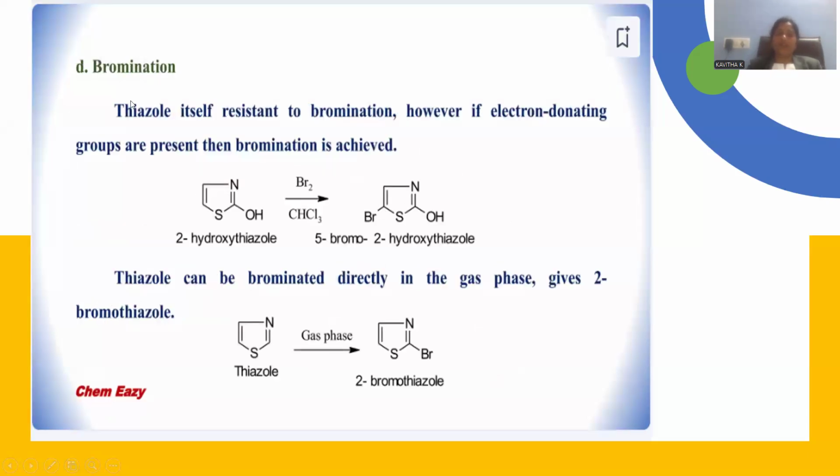Let me go with the bromination. Again, I'm taking hydroxythiazole. You may take thiazolone, which can also be tautomerized, giving rise to hydroxythiazole, once again treated with bromine dissolved in chloroform solvent. That hydroxyl will not be affected; rather, bromine will go towards position number 5, giving rise to 5-bromo-2-hydroxythiazole.